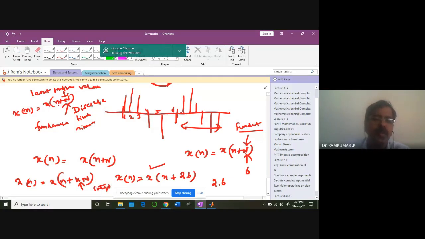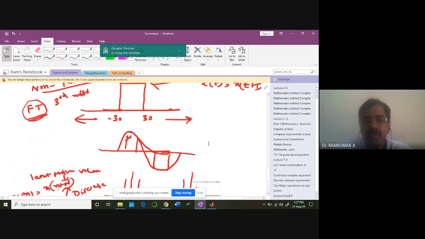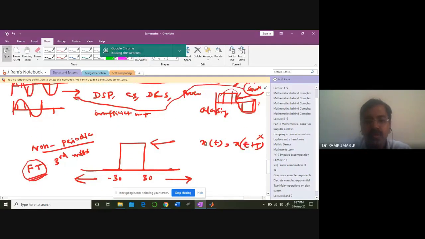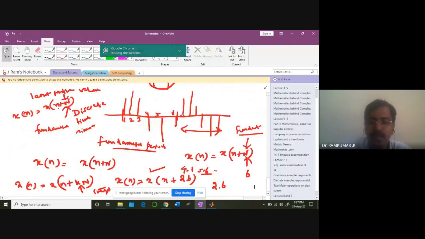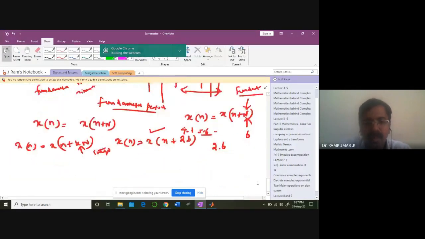But we are taking the smallest N possible, that is going to be the fundamental period. Are you getting the point? So 2 times N, 3 times N, 4 times N, everything, all these are periods. 5 times 6, everything is a period. But we are going to take only the fundamental. So that is for discrete time. Periodic and aperiodic is one concept we need to learn thoroughly in a very proper way.